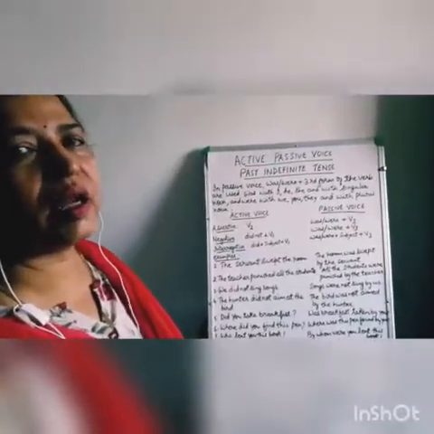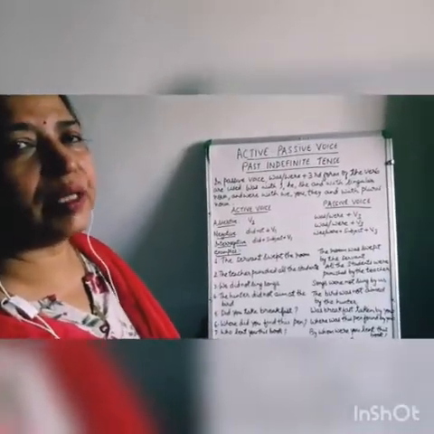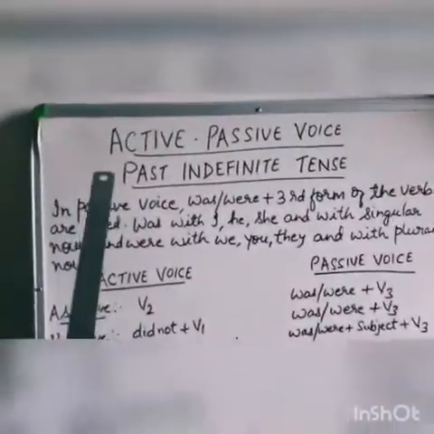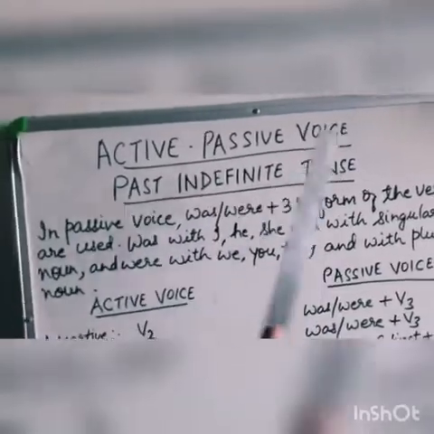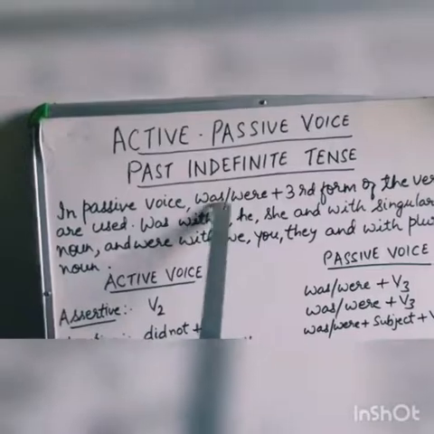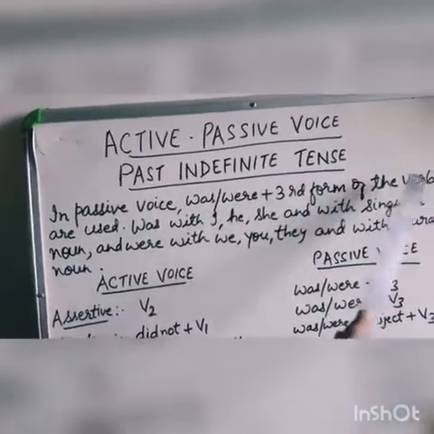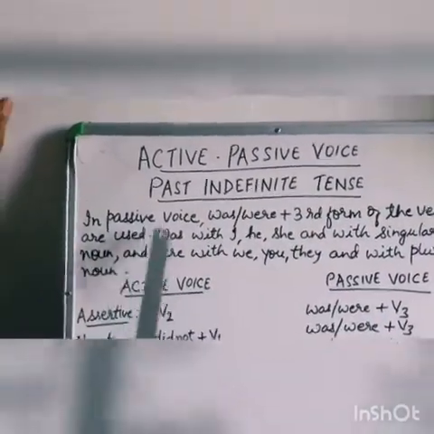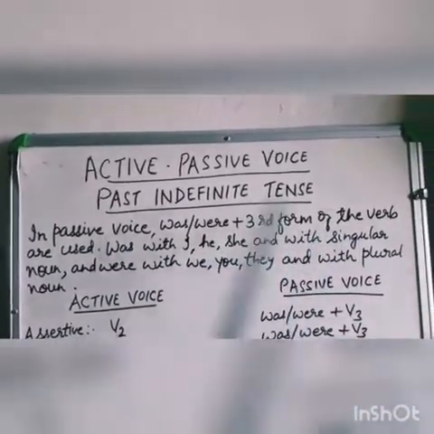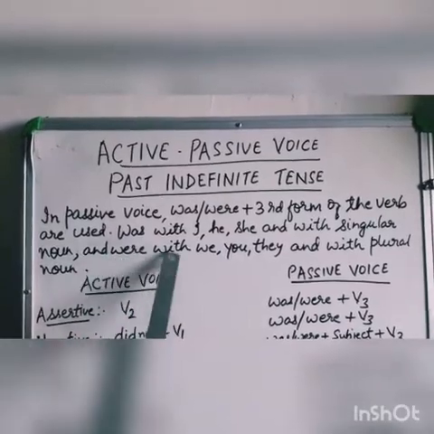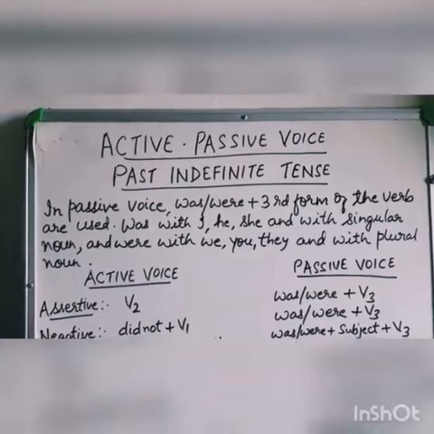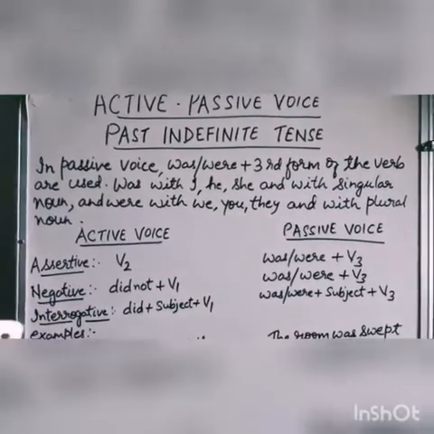Dear students, till now we have studied about present tense in active passive voice, and today we will study about past indefinite tense in active passive voice. In passive voice, was, were plus third form of the verb are used. Was with I, he, she and with singular noun, and were with we, you, they and with plural noun. Now see what are the formulas.